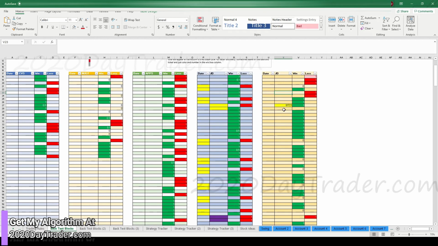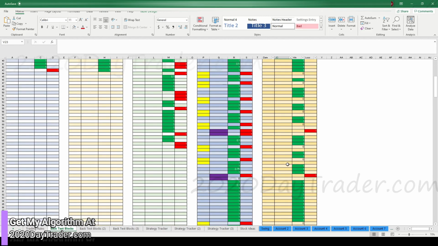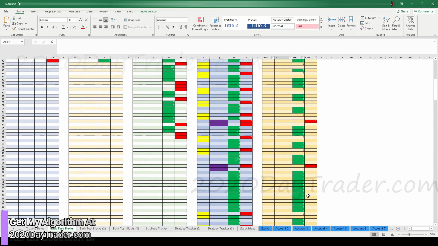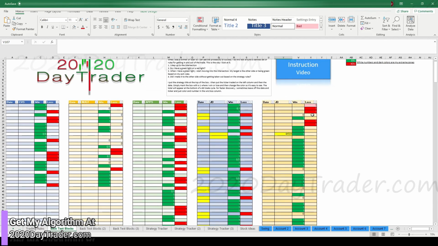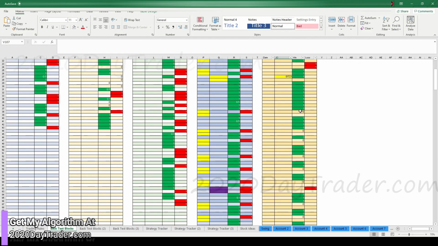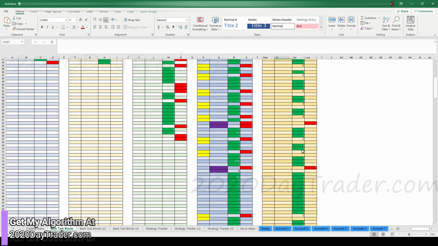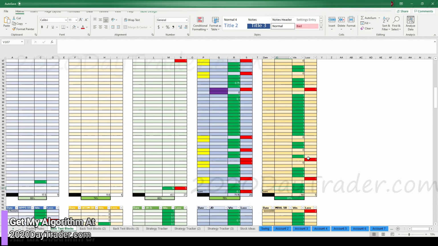But this is rolling, so I'm just going to keep this rolling down. So I'm going to come back down here and see where we were before we got into the top. So we had these 3 going in, or I added this number 6 in here because I ran out of space, and we had 6. So we had a lot of winners with JD rolling into this. Then we had a couple losers. And then we had our winner, some losers, 3 winners. So JD does like to do a big win streak with some zeros in the middle. Not a whole lot of losers in JD on the day.